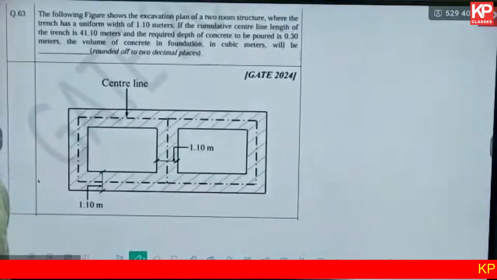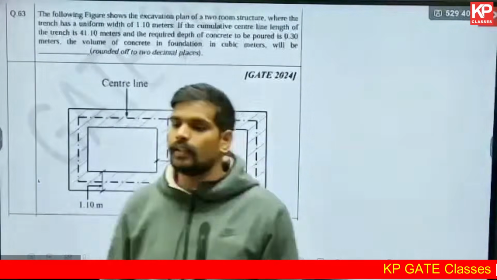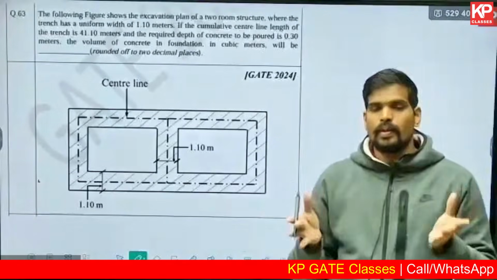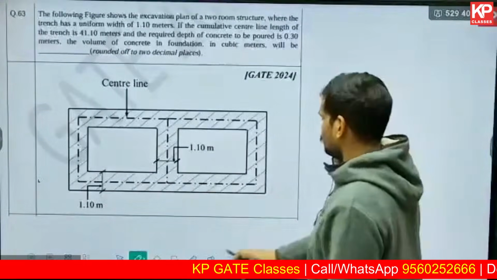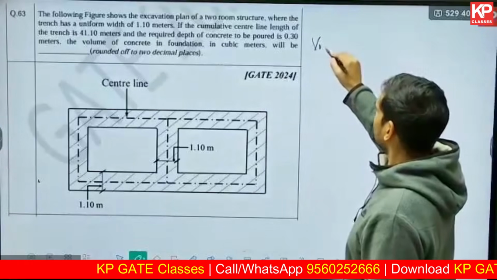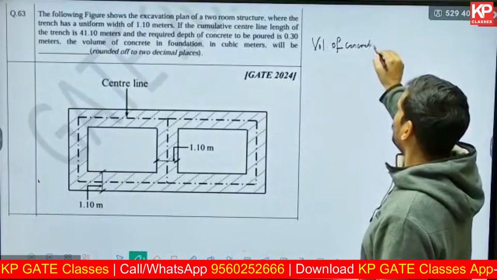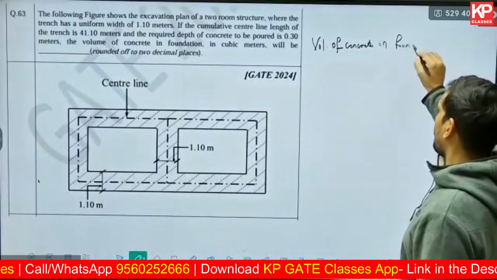To find out the volume of concrete in the foundation, basically you will need to find out the area of the footprint multiplied with the depth. That's how you can find it out. Volume of concrete in foundation is to be calculated.